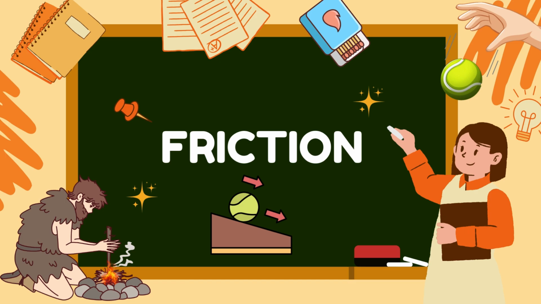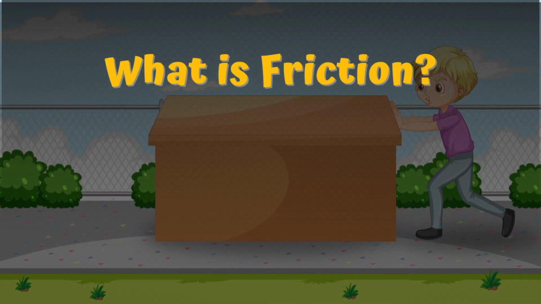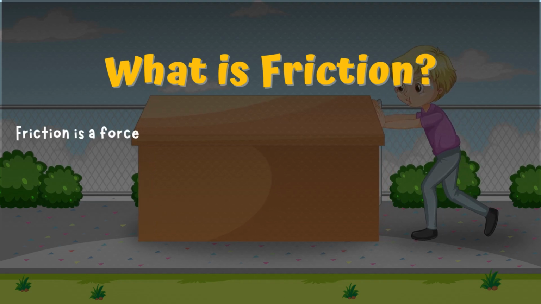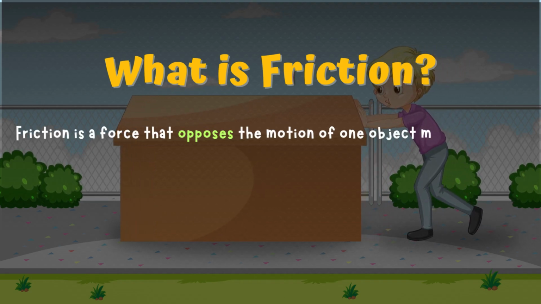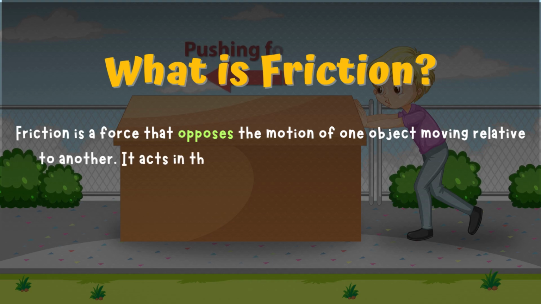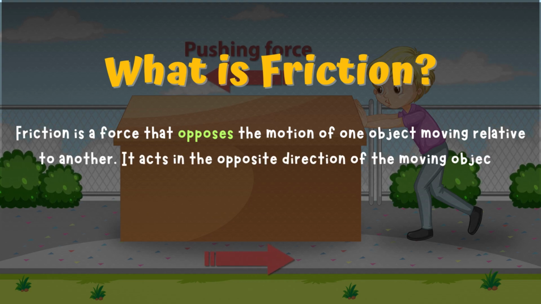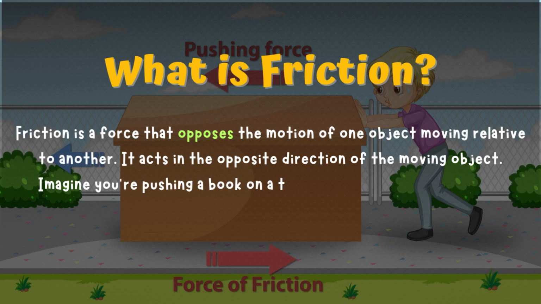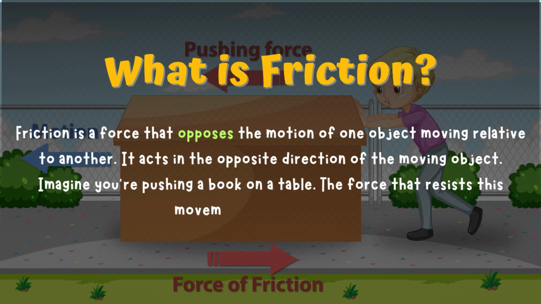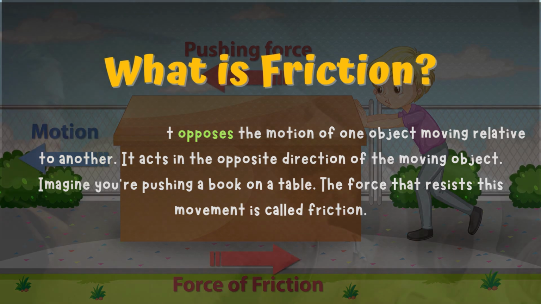So, let's get started. What is friction? Friction is a force that opposes the motion of one object moving relative to another. It acts in the opposite direction of the moving object. Imagine you're pushing a book on a table. The force that resists this movement is called friction.